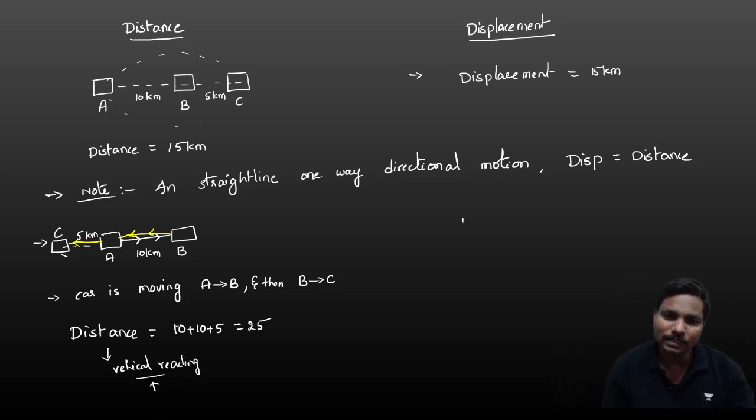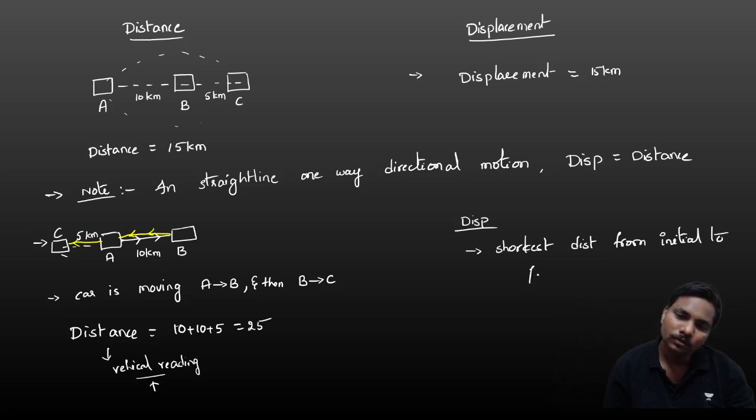Now coming to, what is the displacement in the same case? Displacement is the shortest distance from initial to final. So what is the initial?